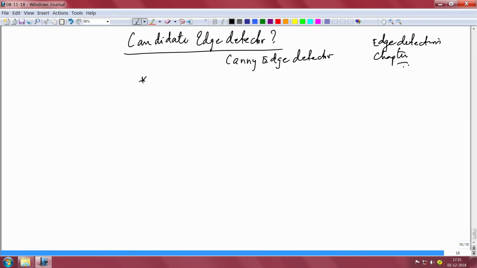So how do you measure which is a good edge detector? Is there a metric to say that this is a good edge detector or not so good? There are two terms associated with an edge detector: one is called precision and the other is called recall. All edge detectors are essentially measured using these two.